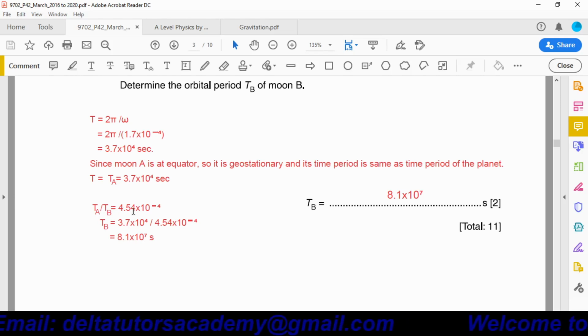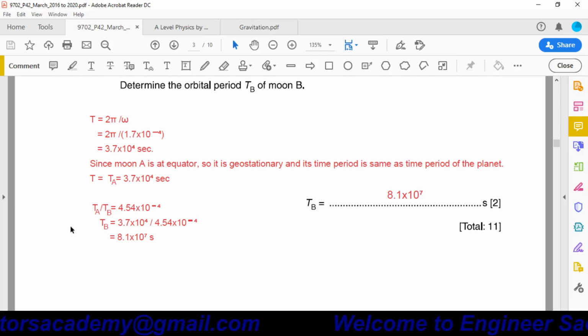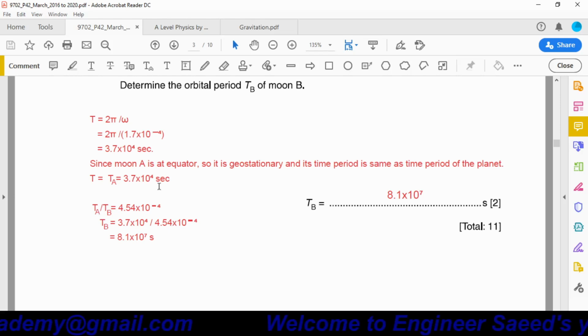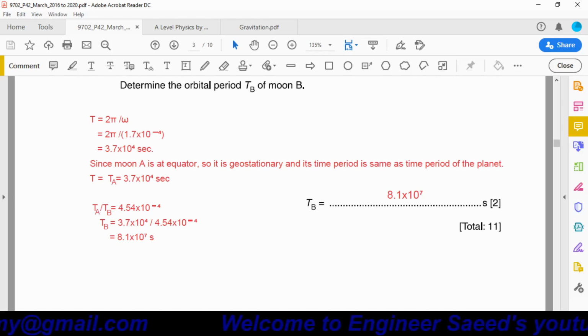TA over TB is equal to this value. It is given, we have calculated. Now TB we will make our subject. When TB we take to the other side, it will be the numerator, and the value we take to the other side will become the denominator. So this is the denominator, divided by the value of TA, which is 3.7 into 10 power 4 seconds. So the answer is 8.1 into 10 power 7 seconds.